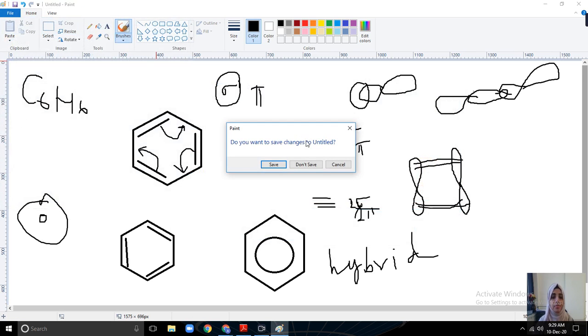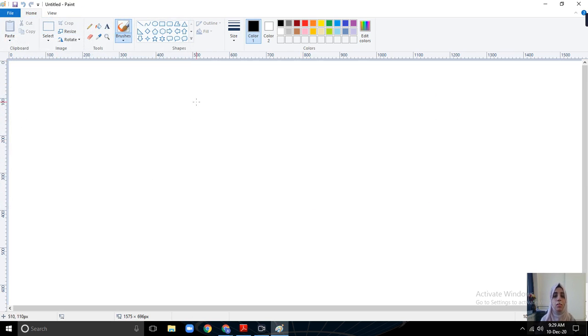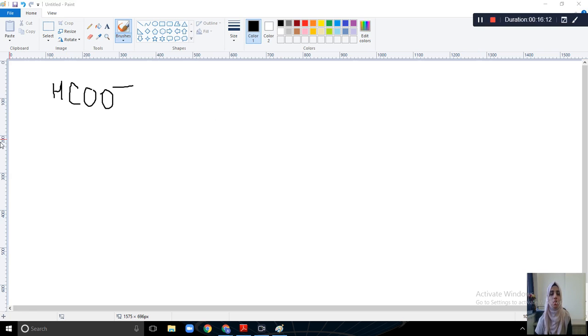We'll draw here the structure given: H, C, O, O minus. Okay. Now we'll draw the resonance structure for this.